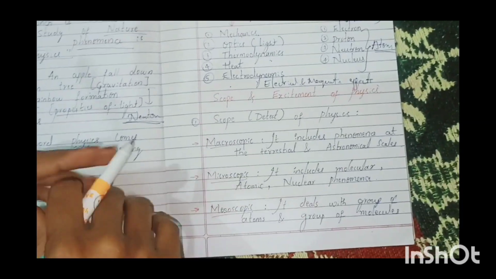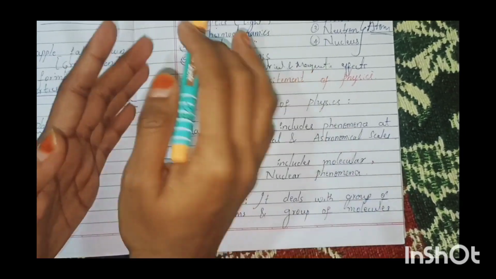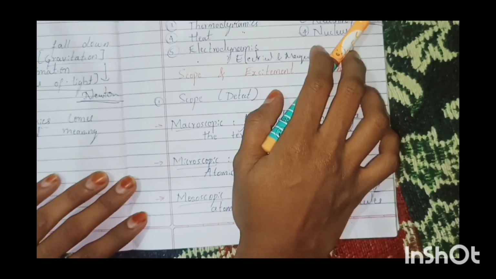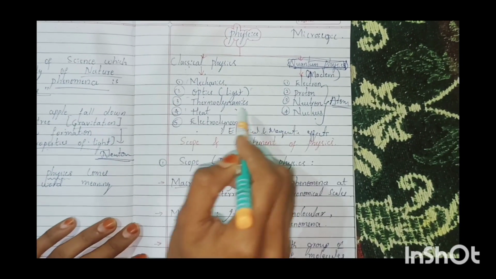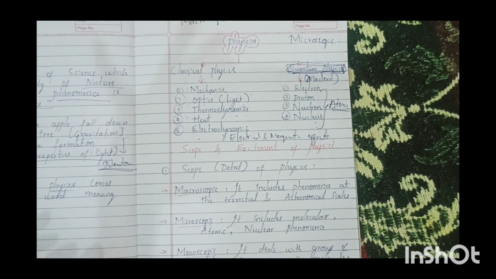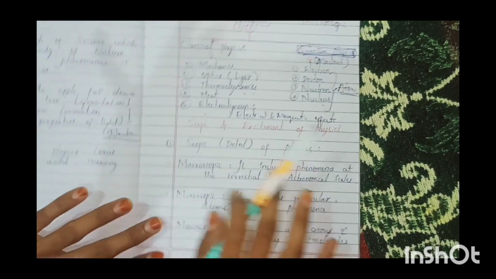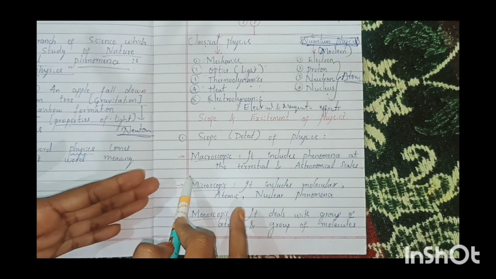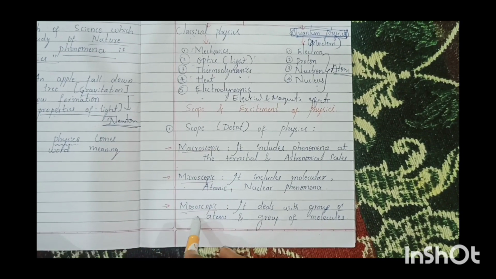Before the next topic, first you need to revise: physics has 2 types, classical physics and quantum physics. In classical physics, mechanics, optics, thermodynamics, heat, electrodynamics. Next topic is scope and excitement of physics. Scope means the domain of physics. First type is macroscopic, second type is microscopic, third type is mesoscopic.